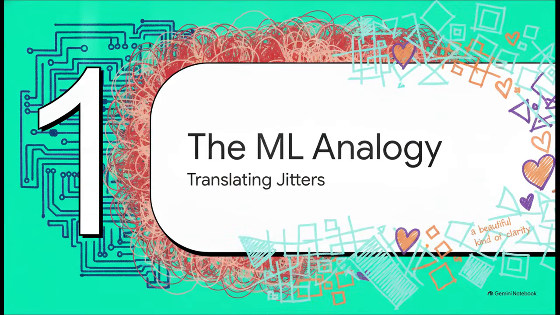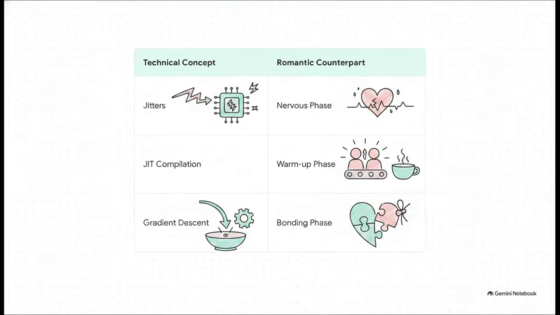All right, Section 1, the ultimate ML analogy. Let's get right into translating these jitters. We're starting by mapping some pretty rigid technical architectures directly onto the messy reality of human connection. It might sound a bit cold at first, but honestly, it provides a beautiful kind of clarity. Just look at how brilliantly this maps out.